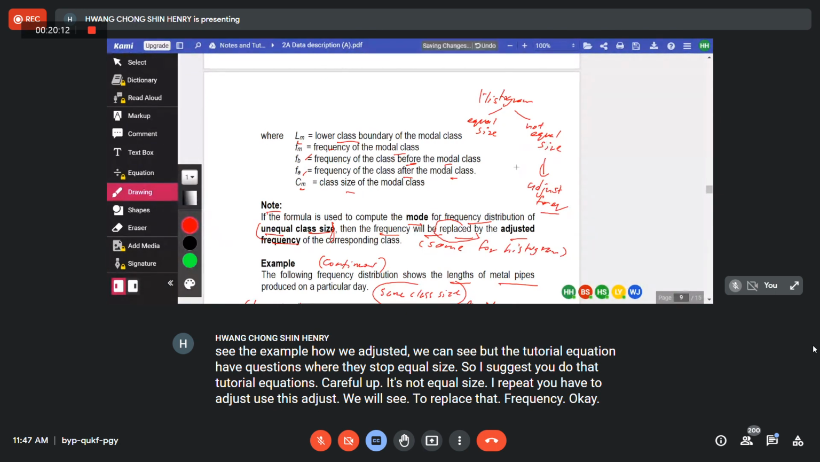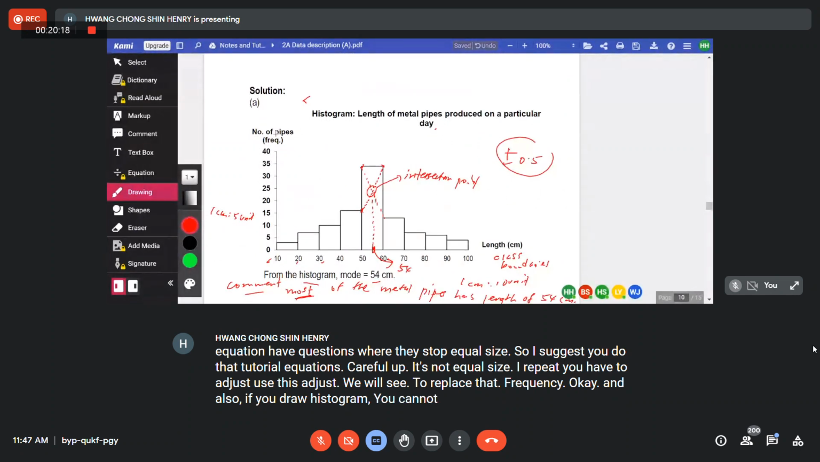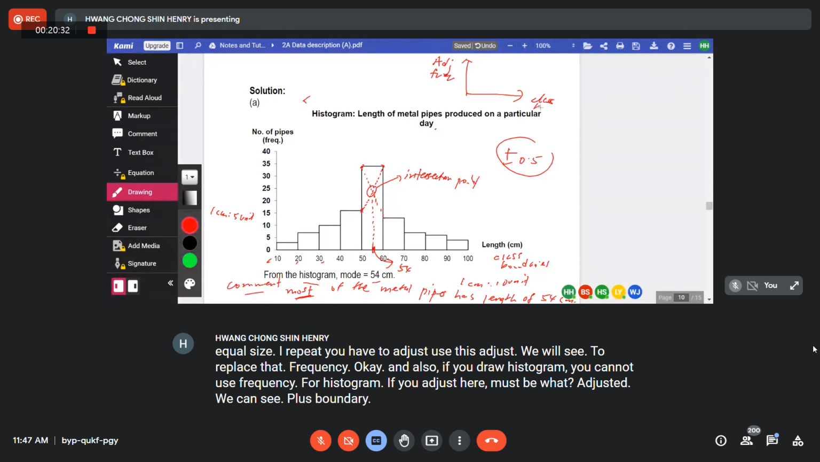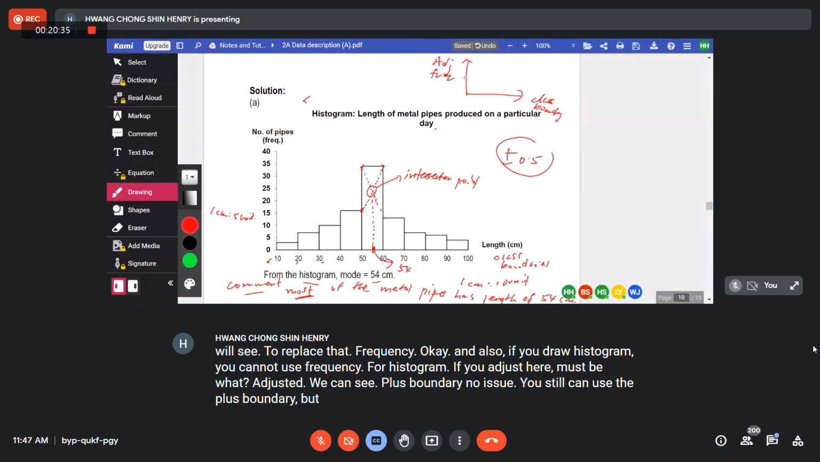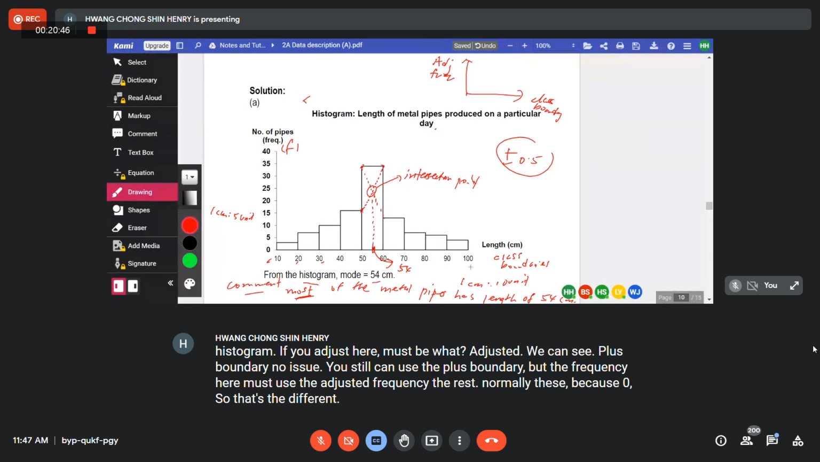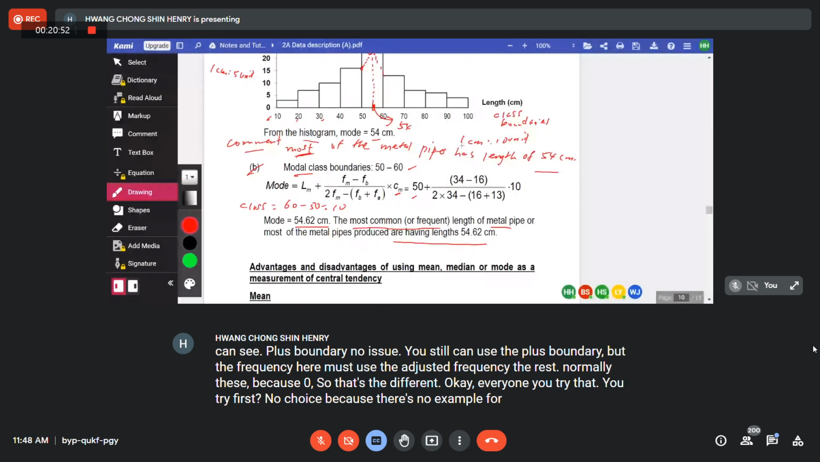Okay. And also, if you draw a histogram, you cannot use frequency. For histogram, if you adjust, here must be the adjusted frequency. Class boundary, no issue, you still can use the class boundary, but the frequency here must use the adjusted frequency. The rest, normally we use frequency, right? So that's the difference. Okay, everyone, you try first. No choice because there's no example for not equal size one.